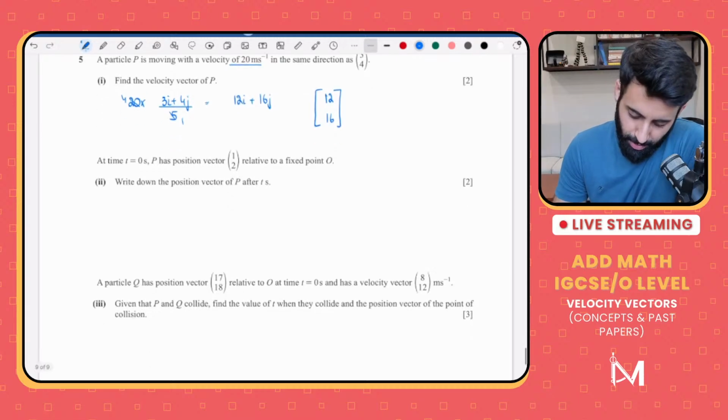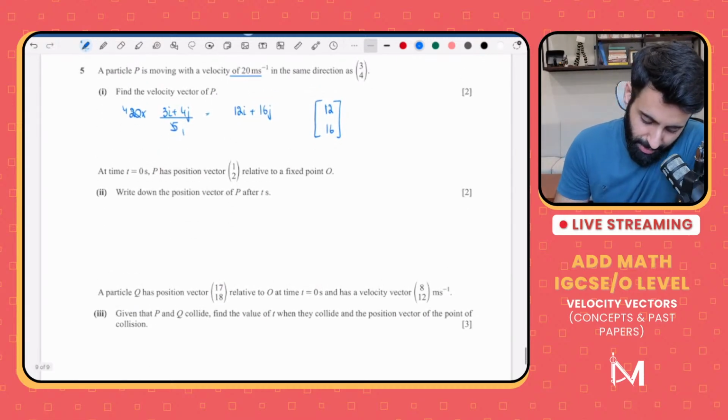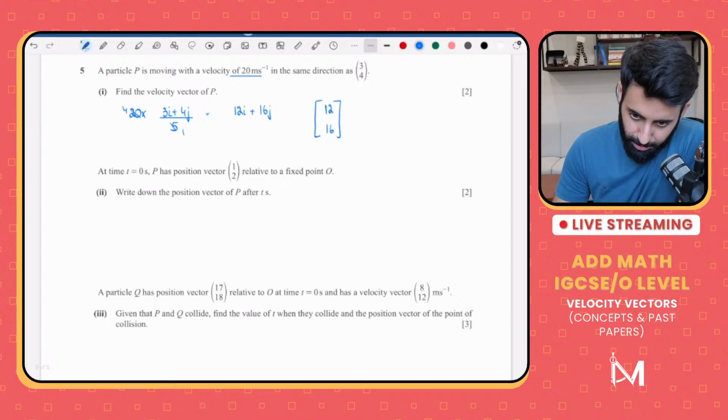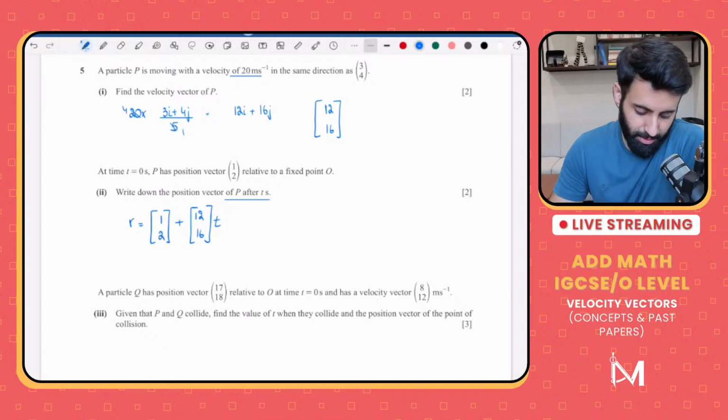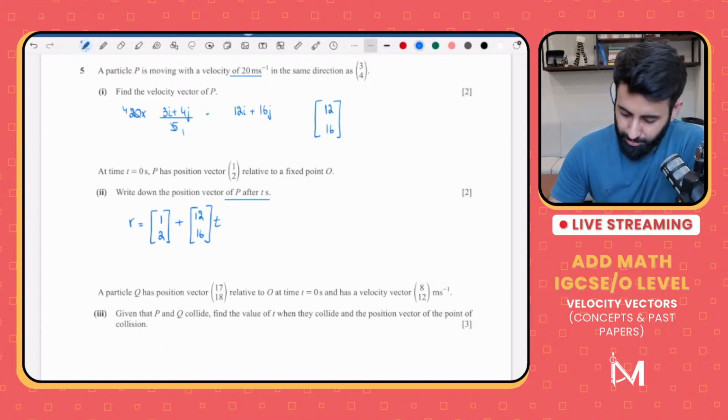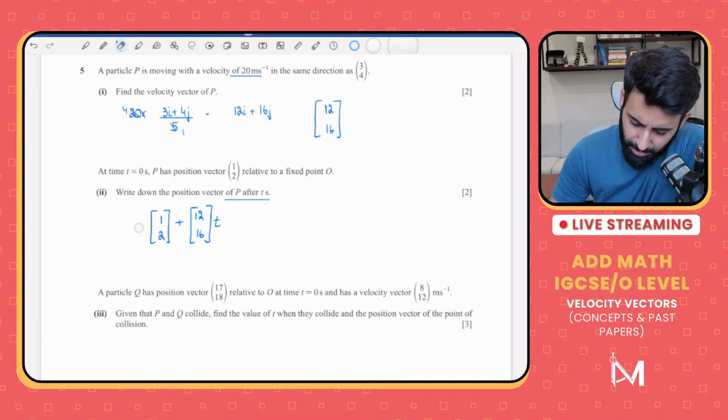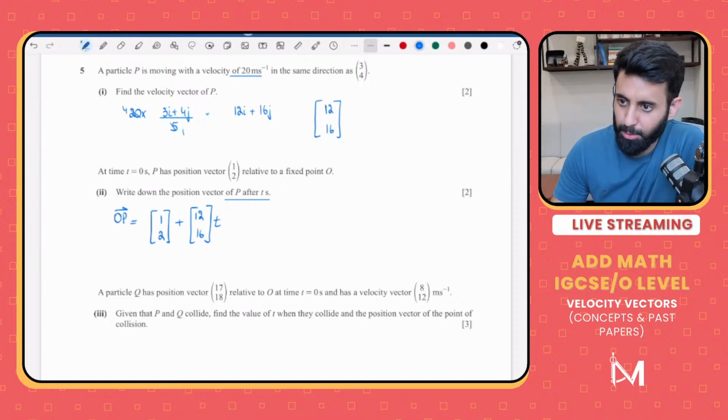Okay, now at t equals 0, P has position vector relative to a fixed point O. Write down the position vector of P after t seconds. So position vector of P after t seconds will be equal to R, is equal to the starting point, the point from where it's starting, plus the velocity at which it's moving, that's 12 and 16, and we will multiply this by t because we want the position vector after t seconds. There you go. Easy marks. Okay, and what's this equal to? This is basically equal to OP. Since we're talking about the position vector of P, that's basically equal to OP.